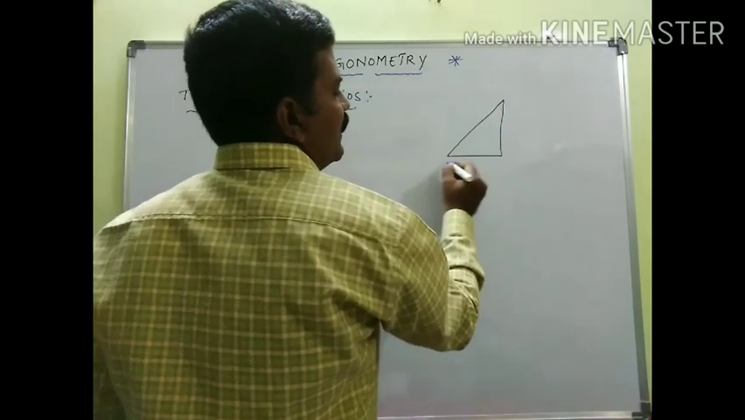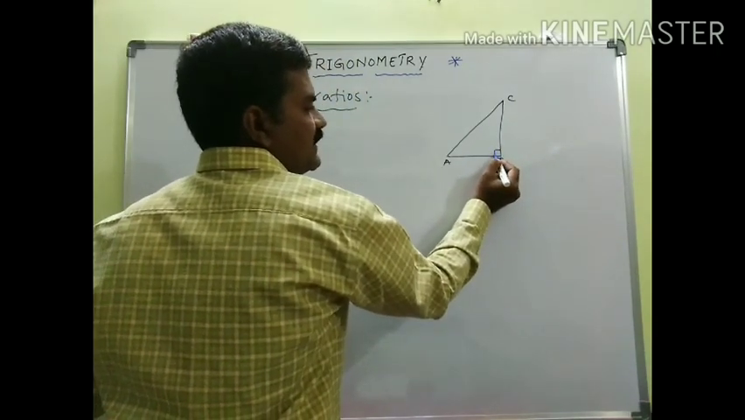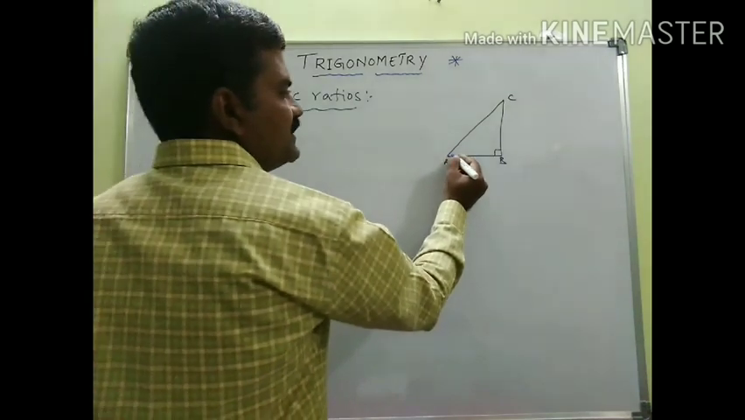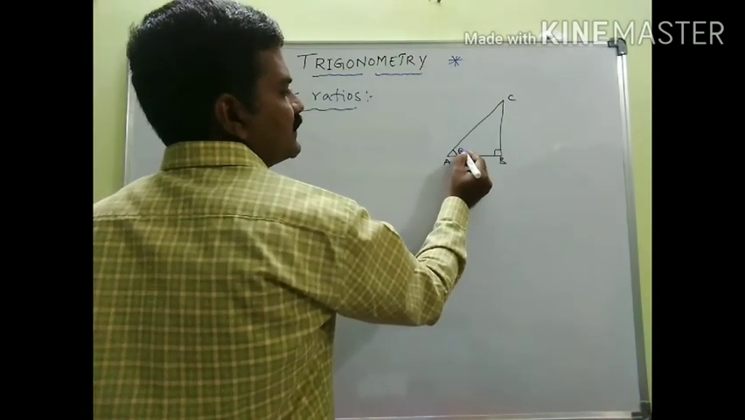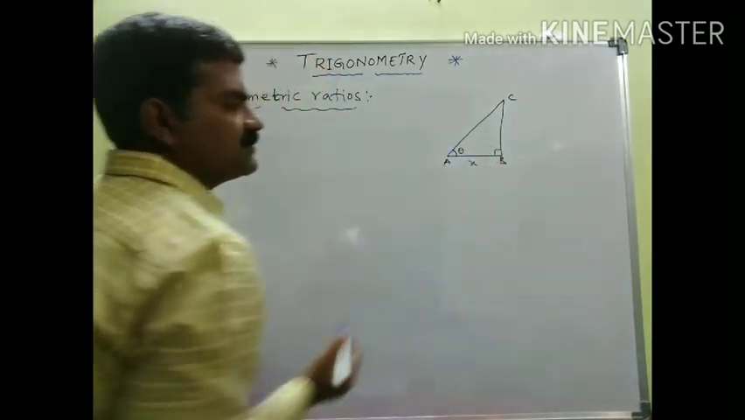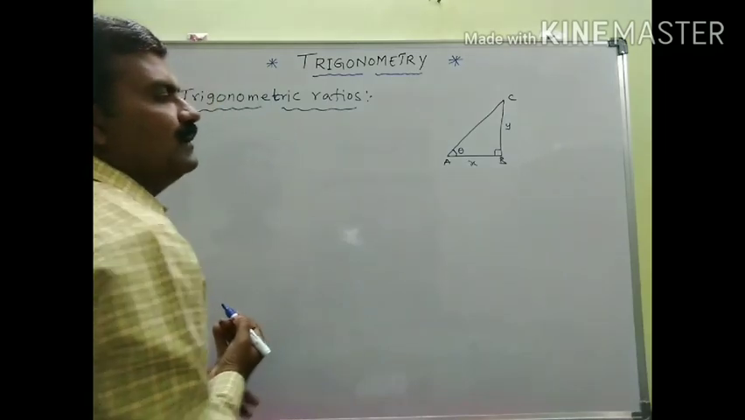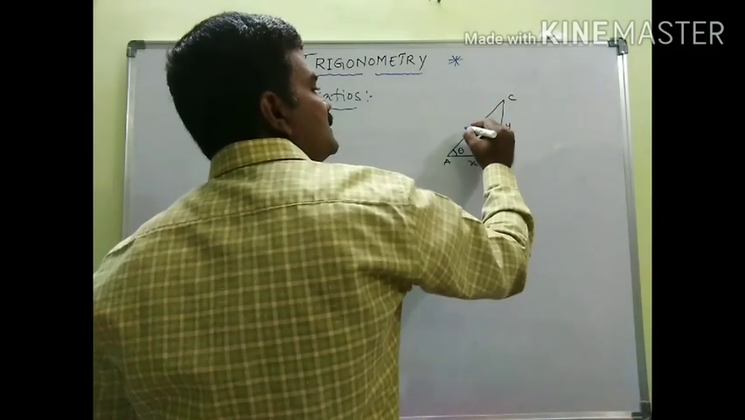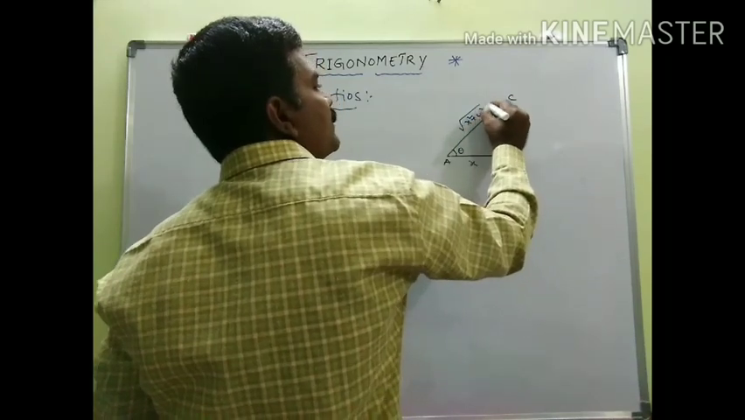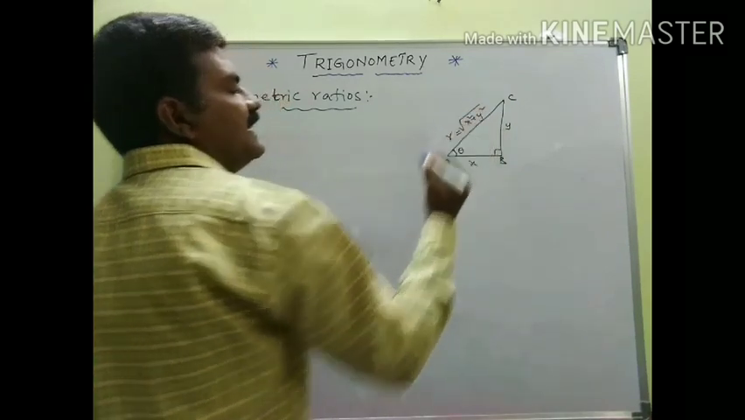Suppose ABC is a right angle triangle, right angled at B. Let this angle be theta. Now, for example, say AB is equal to some x and BC is equal to some y, and then AC, according to Pythagoras theorem, is nothing but root of x square plus y square. Simply take it as some r.